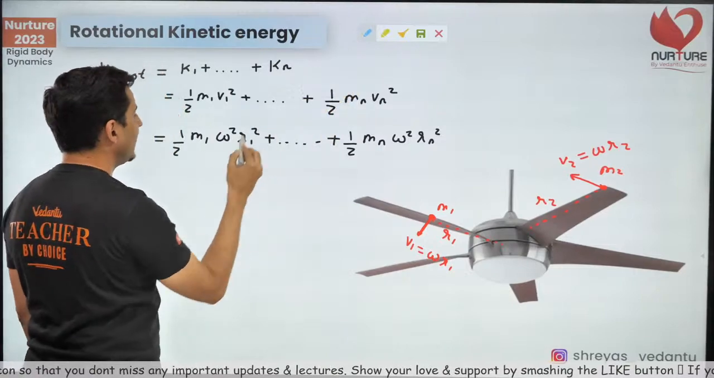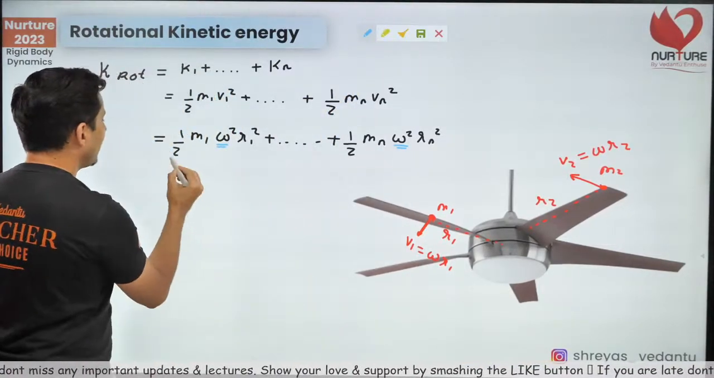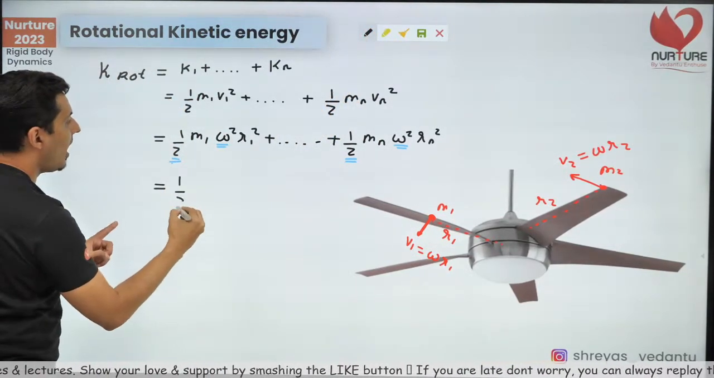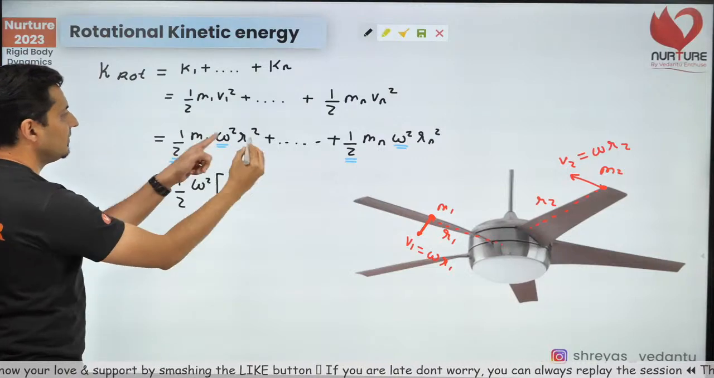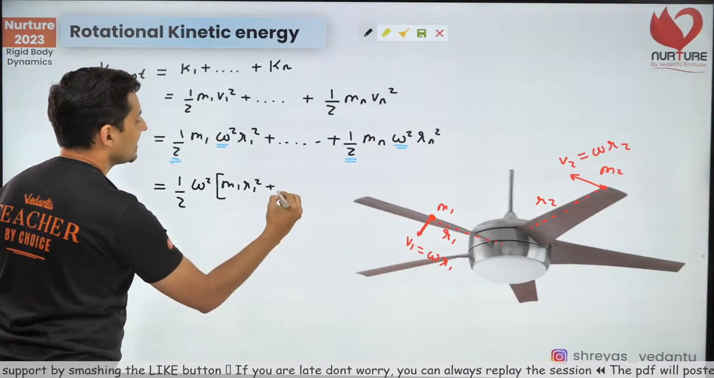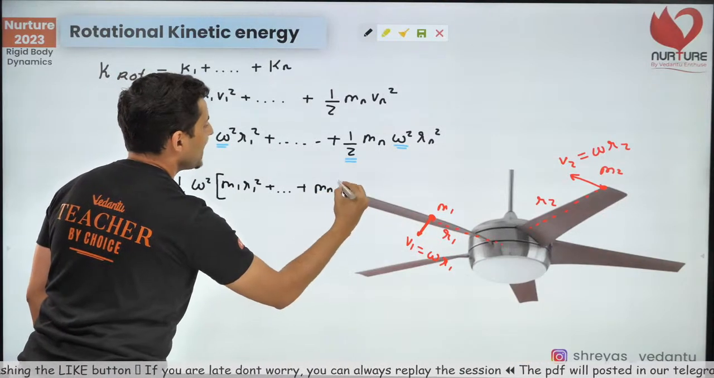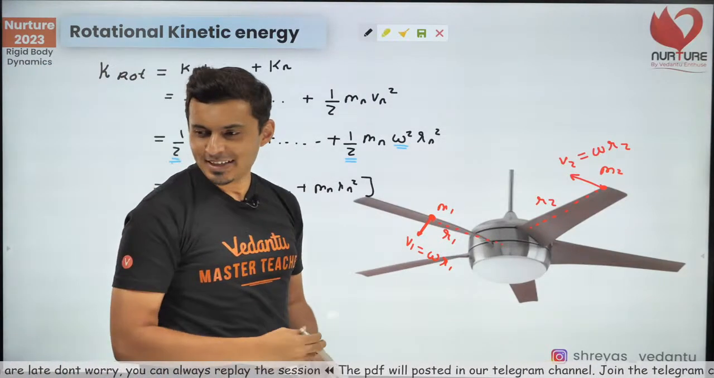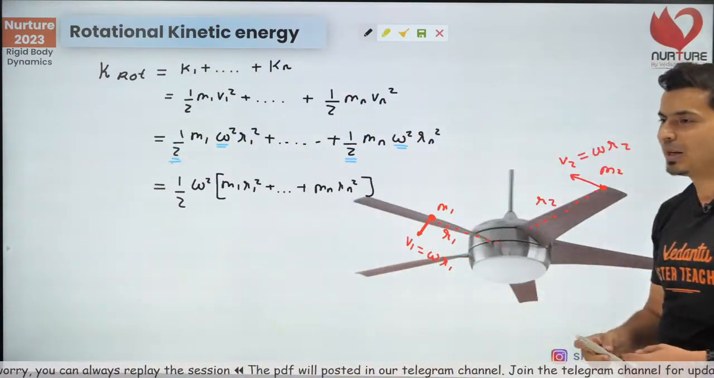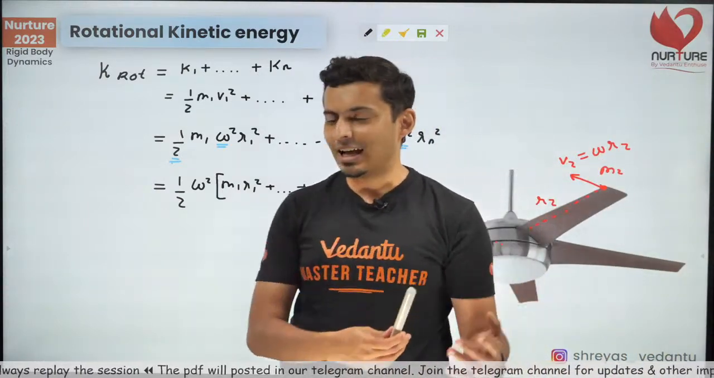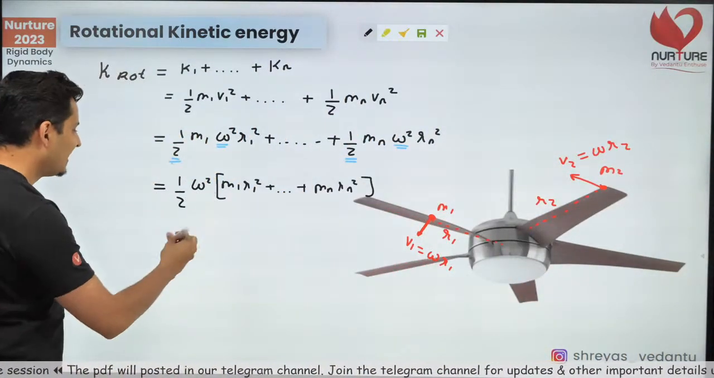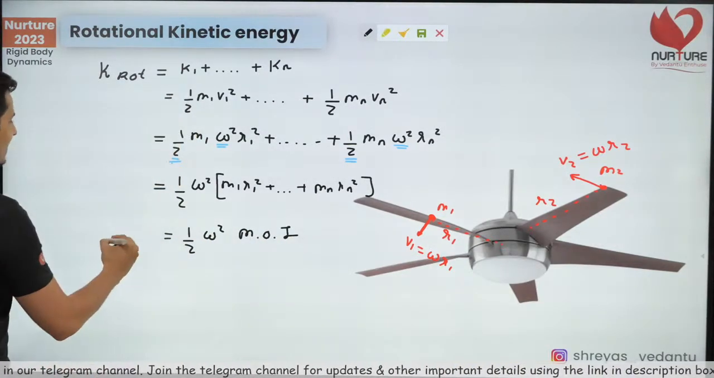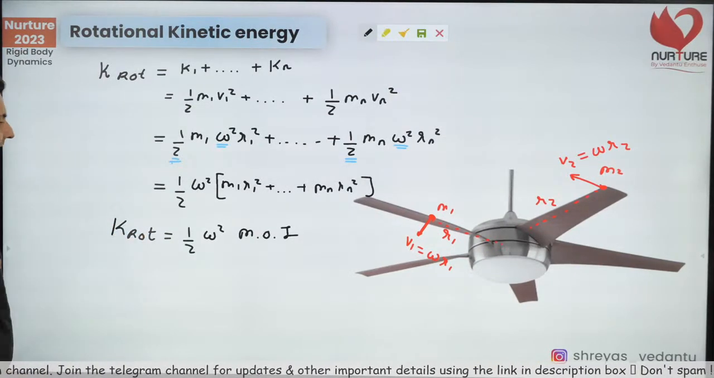Notice a few things: omega is the same everywhere and half is also the same everywhere. So I think I can take them out as common. So half omega square, what is the first term? m1 r1 square, and like that, what is the last term? mn rn square. Is the term inside the brackets very familiar to you? I think it is. You know from the last lecture that it is nothing but the moment of inertia. So that's it. I'll get half omega square into moment of inertia. So that's your rotational kinetic energy.